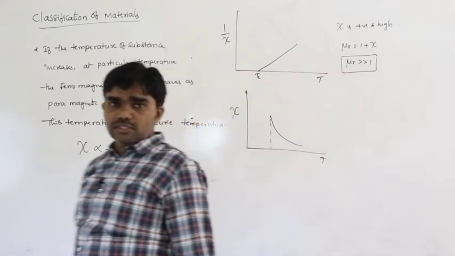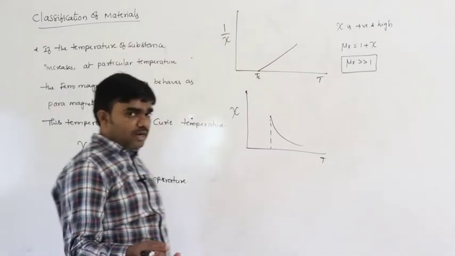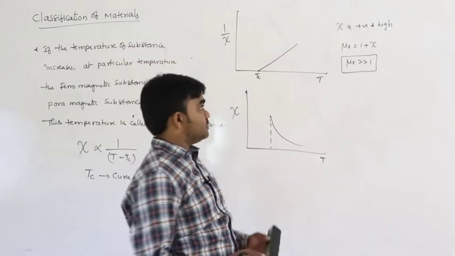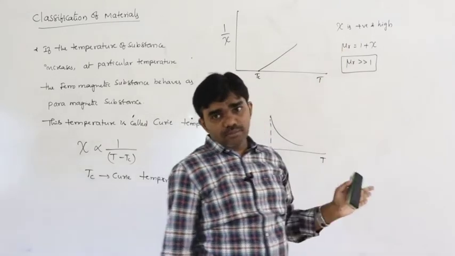Mu r is very much greater than 1. So, that is the classification of the materials: diamagnetic substances, ferromagnetic substances and paramagnetic substances. These graphs and chi values, mu r values are very important.